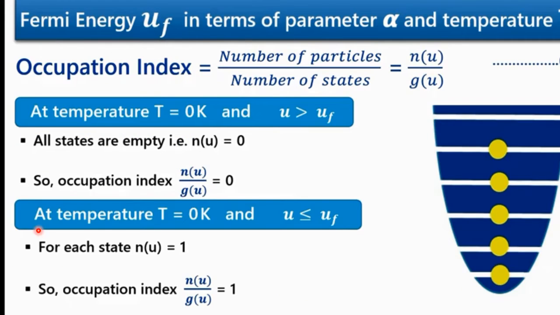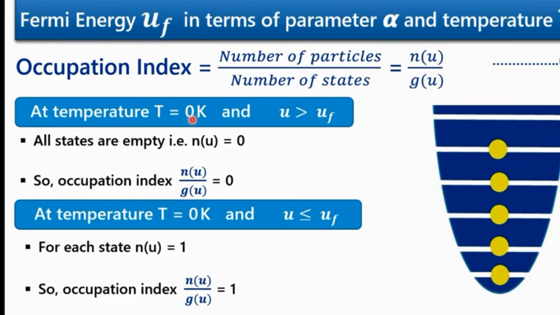Now, Fermi energy UF in terms of parameter alpha and temperature. See here, the occupation index, we know that, is represented by number of particles and number of states, whereas number of particles are represented by Nu and the number of states are represented by Gu.